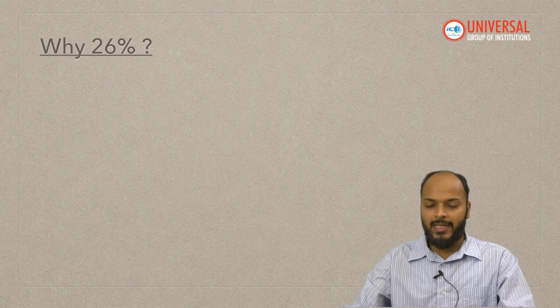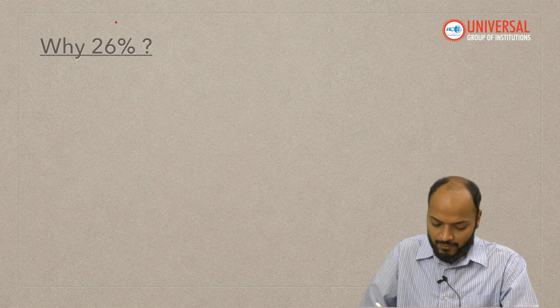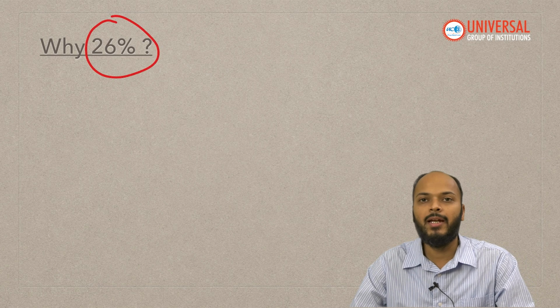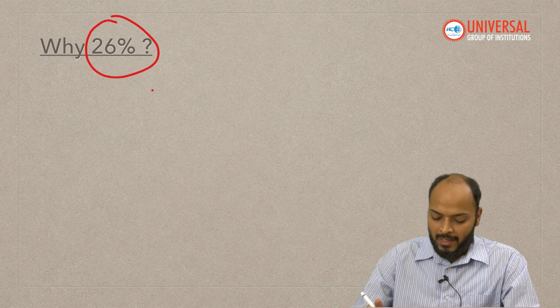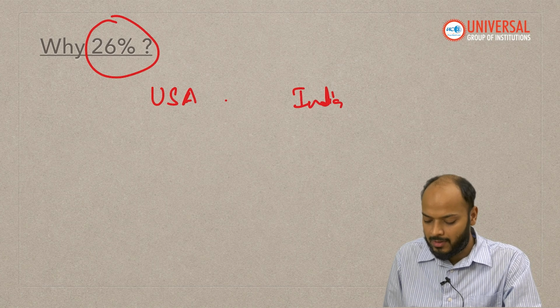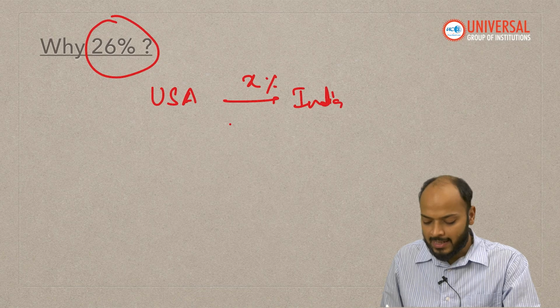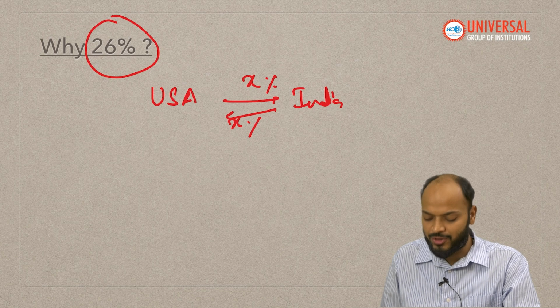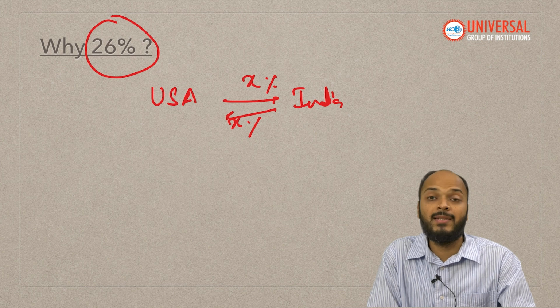So let's first see why or how USA reached this number of 26%. By definition, reciprocal tariff means that let's say India imposes X% tariff on USA, the same X% US should also impose on India. That is what the word reciprocal means.